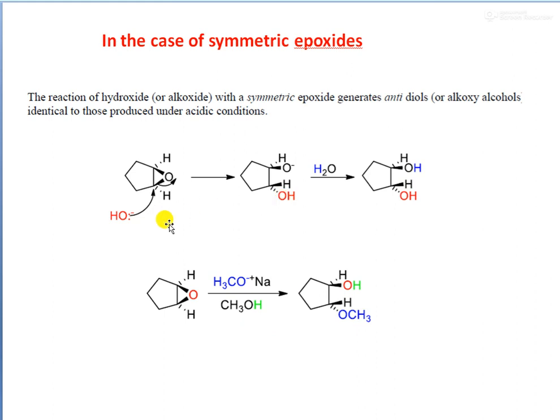Suppose in place of the OH group we have a CH3O-. Okay, CH3O- is the attacking nucleophile. What happens here? Here the first substituent will be an OH and the second will be an OCH3 group. Okay, that's the difference.